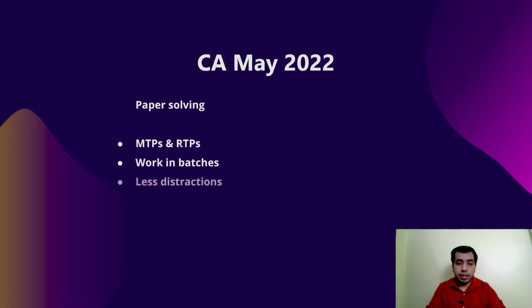And the next thing here is less distractions. It is high time now. I want you to cut the source of distraction. The main source of distraction these days is your mobile phone. The best thing you can do is keep your phone out of the room while you are studying, in case you are not using it for studying. And in case you are using it for studying, then keep it on offline mode and then start working.